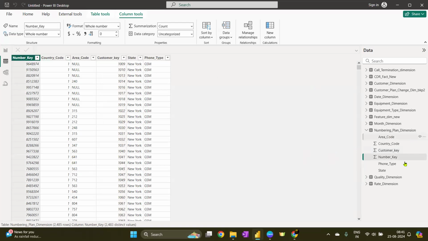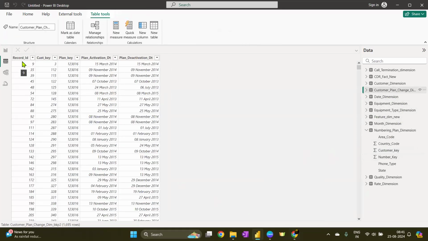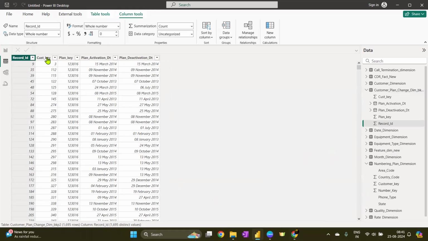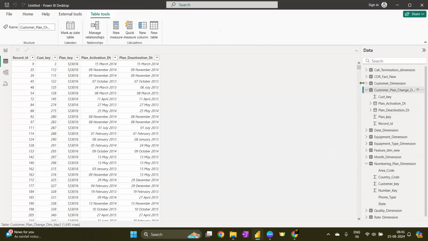And number key is also there. So let's see if there is any other table that we can do it with. Customer plan change, they are having a record ID. It doesn't make sense with this. Customer key, we have one. So I can connect customer key with the main customer table. We have the plan key, but we have to also focus on what it is exactly talking about.